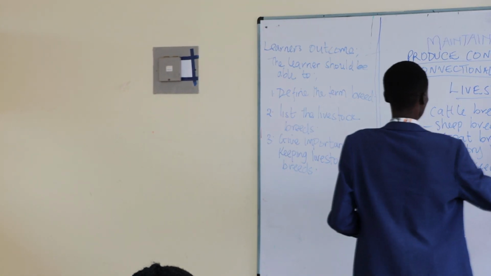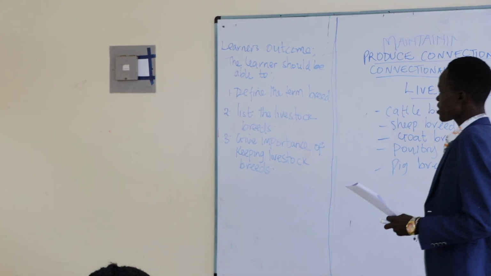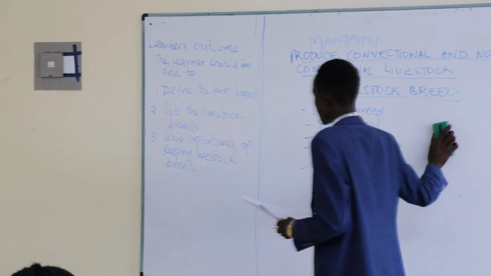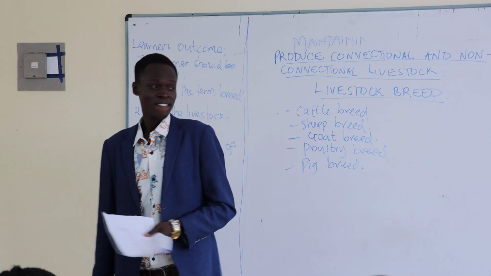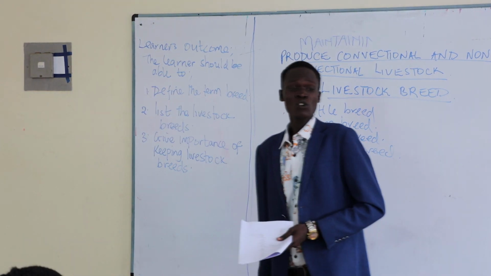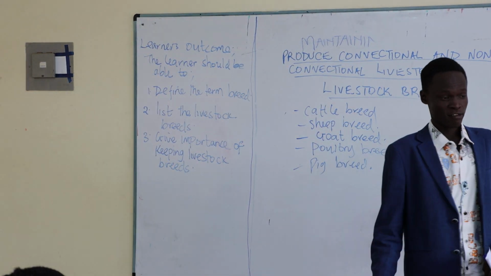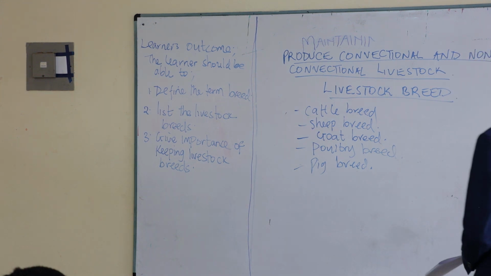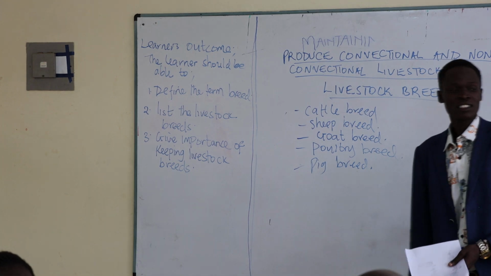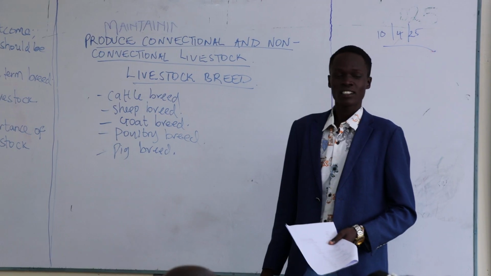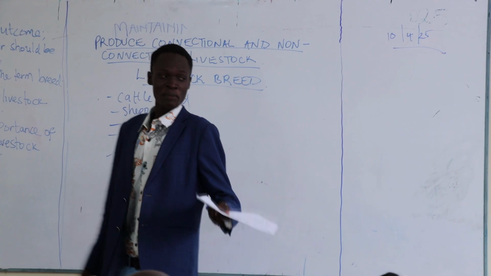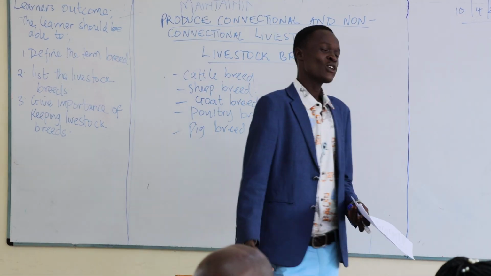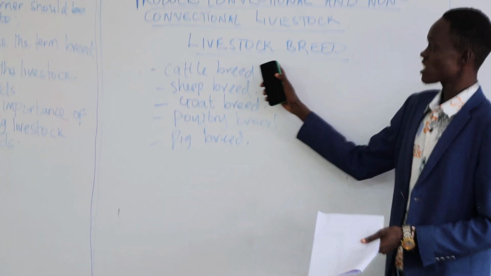So up to there, at least we have tackled this. The dog is domesticated. It's a pet itself, so we cannot put it under the livestock. I still see the classification here of this livestock breed.